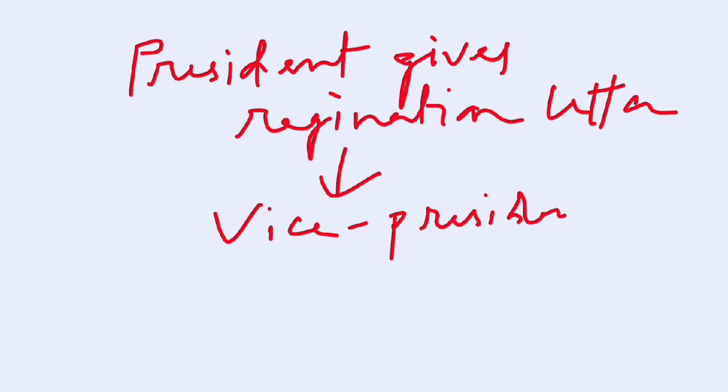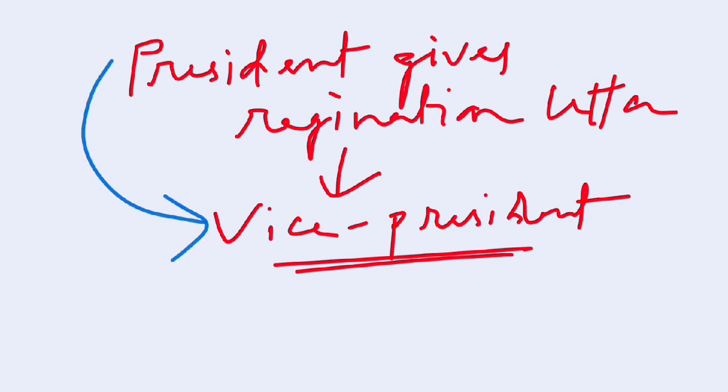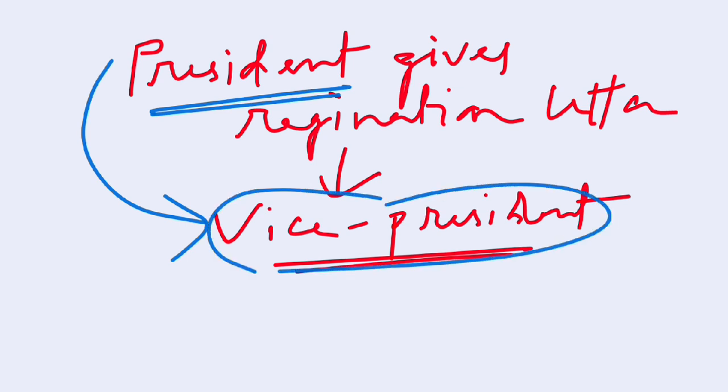If the president wants to resign from his office, then he gives his resignation to the vice president. In the same way, if the vice president wants to resign, then he gives his resignation letter to whom? To the president.